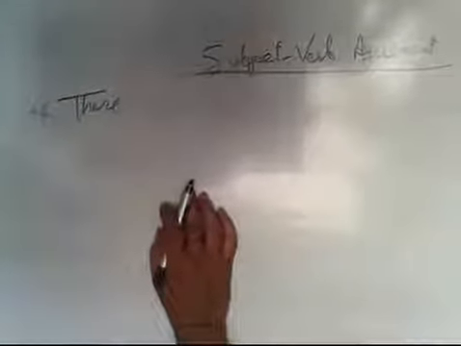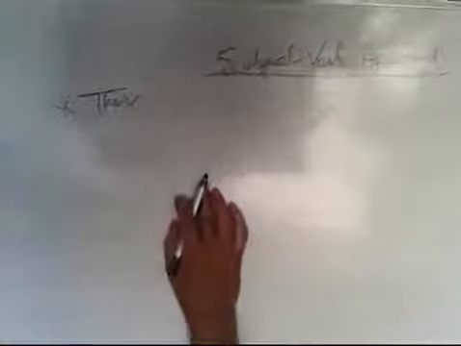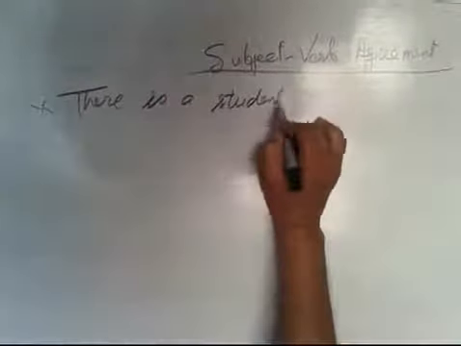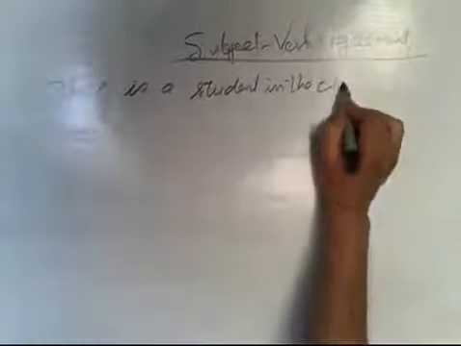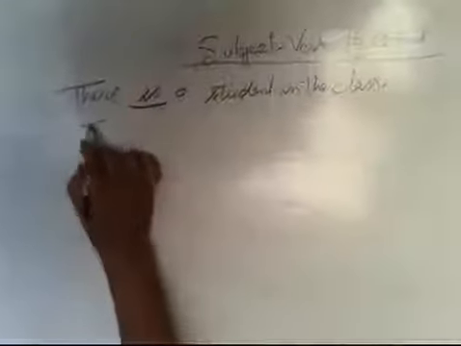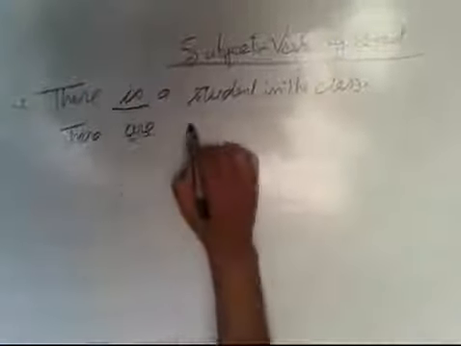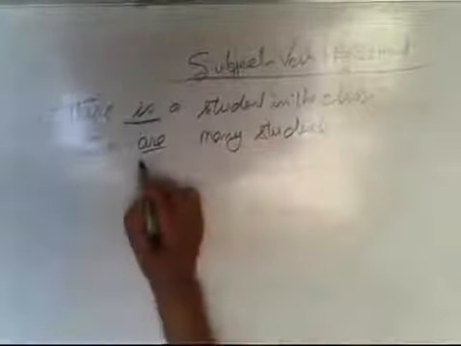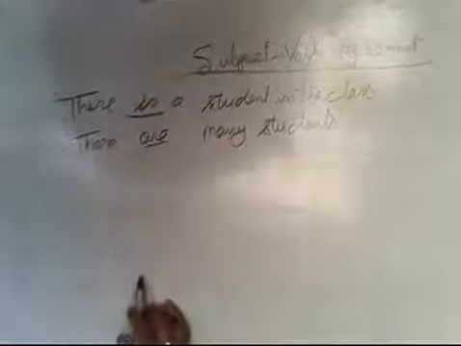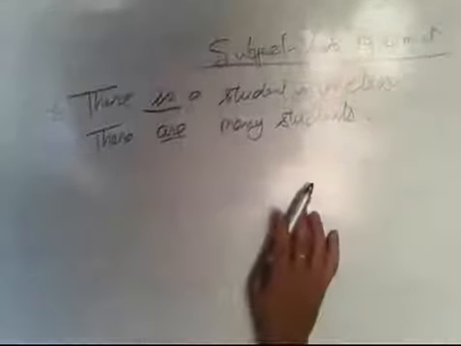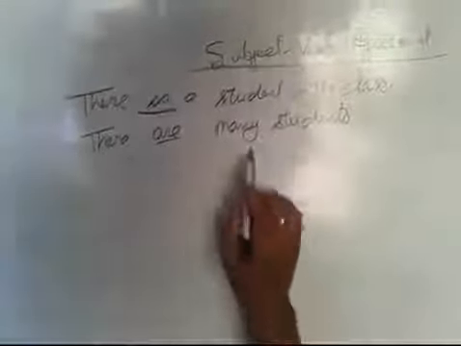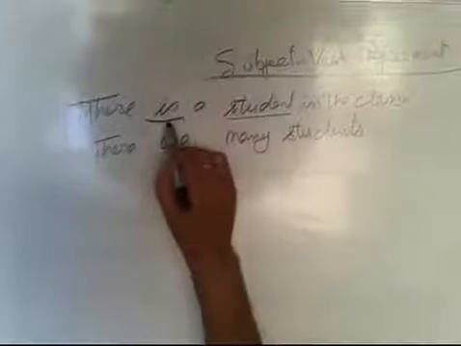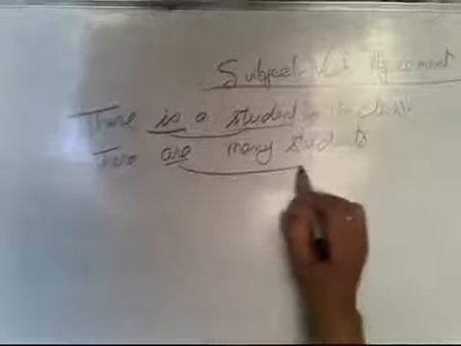Now we study the rules regarding "there". As you know very well, you write, "There is a student in the class." "There is a student. There are many students." You see, here "is" is written, here "are" is written, because "there" is an adverb, and an adverb cannot be a subject in a sentence. So the verb agrees with the noun that comes after it. So "is" is due to "a student", and "are" is given due to "students".